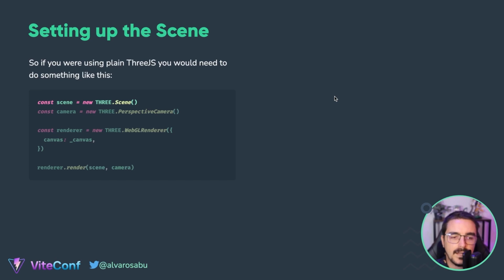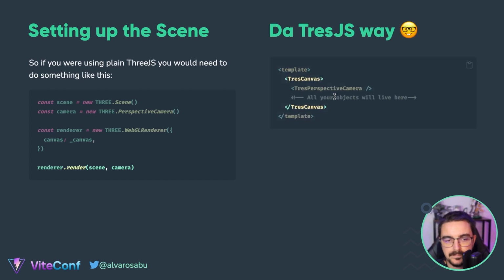So you create a scene with the Three.js Scene constructor. Then you create a camera using something similar with a perspective camera class. And then you create a WebGL renderer and you pass the DOM element where you want to render. Last but not least, you tell the renderer to render the scene with that specific camera.